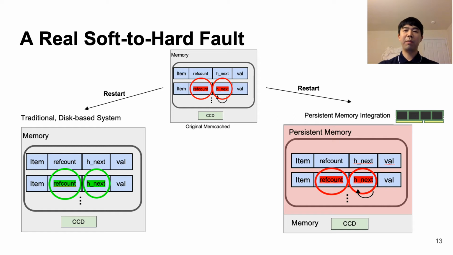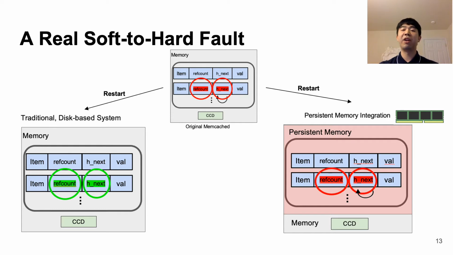However, several developers have made persistent memory versions of memcache, where the developers may choose to persist one or both of these bad states into persistent memory. As you can see here, several versions of persistent memcache choose to persist the entire item data structure in persistent memory while keeping the client connection data in volatile memory. As a result, since the items are now hard states, both the bad states end up remaining as bad states even after restart.